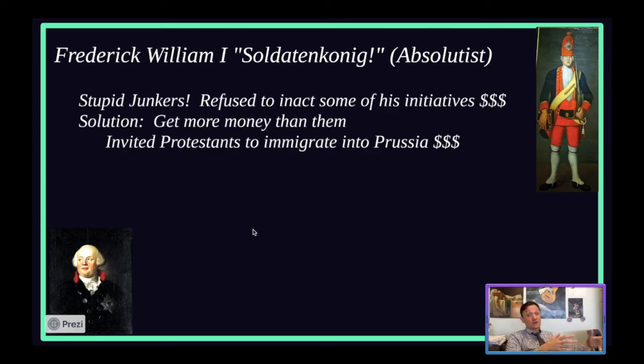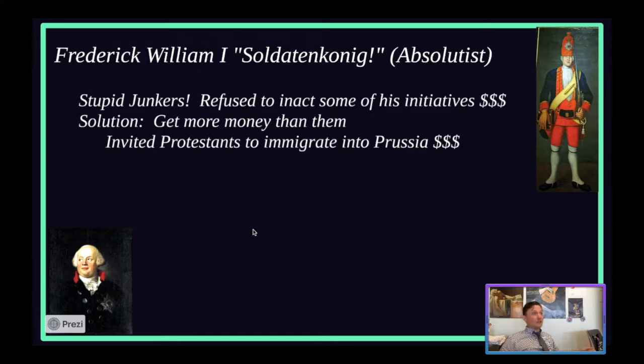Just like we got boyars over in Russia, we got robe and swords over in France, and we got all these lords over in England, right? But the Junkers out in Prussia are going to refuse to enact some initiatives by him, so he's going to figure this whole thing out. Some big initiatives he wants to do: he wants to grow wealth, grow infrastructure, create more roads, and increase taxes to do this. Well, the Junkers begin to refuse him, right?